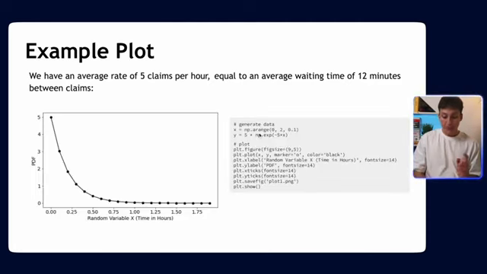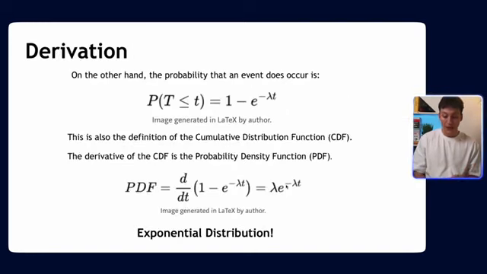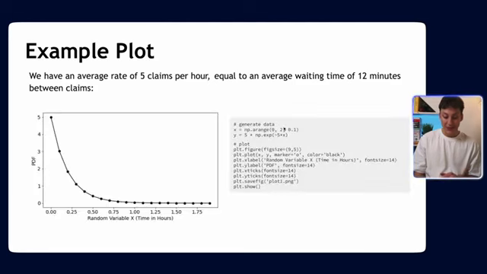So here all I've done is I generate a range of values of x. So in this case, x is hours. So saying 2 hours is kind of our range. So 0 to 2 hours, what's the probability of waiting 2 hours until we get the next claim? In here, y is the PDF. So remember we had np.exp, which is just the exponential function of minus 5 times x, right? This is just the formula we had here, right? All I've done is I've added it into this code and I've plotted the result.